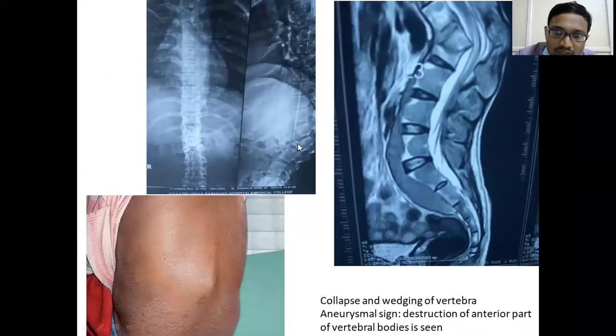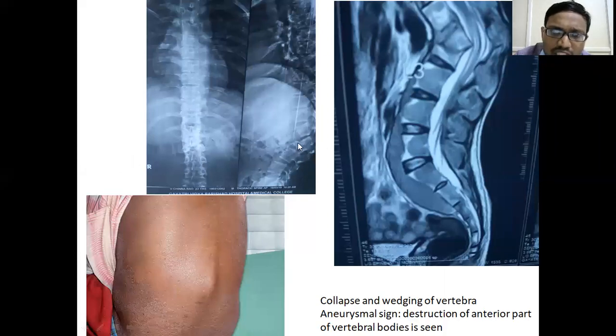Look at this tuberculosis spine. You cannot say this is a tuberculosis spine, but you can see that there is a destruction and collapse of the vertebral bodies and angular kyphosis here, both involving two vertebrae, so a gibbous deformity here. So there is a kyphotic deformity. This is the clinical picture, and this is the